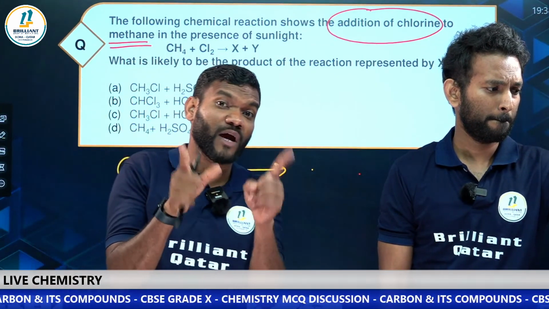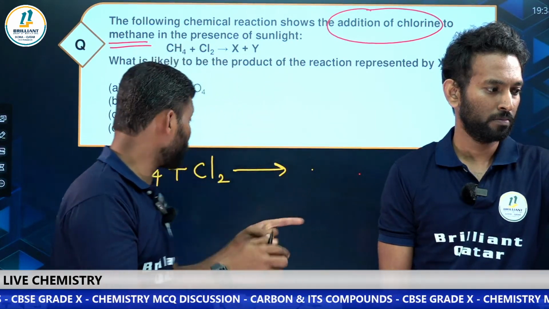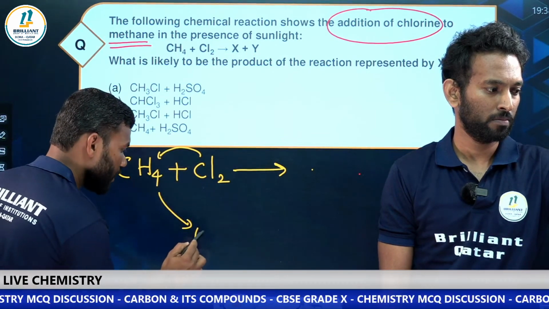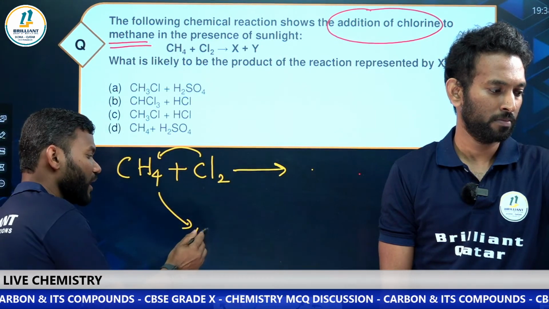Do you remember, my dear students, we have discussed a substitution reaction. What is a substitution reaction? One of the chlorines will replace one hydrogen, they will kick out our hydrogen.